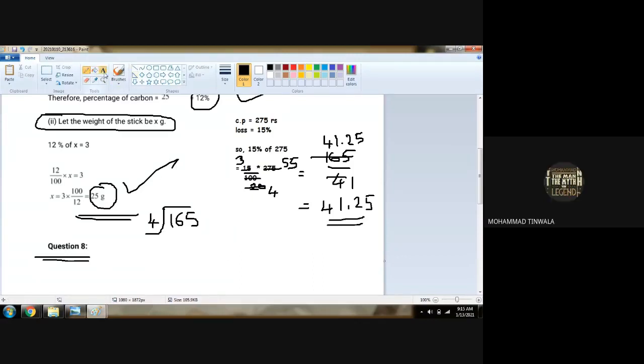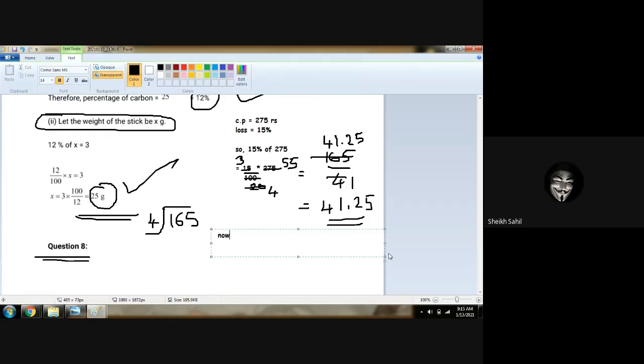Okay, now we will take this. Now we will place here. Now we will find selling price. Now CP we can directly write minus loss is equal to selling price. Yes. So CP is how much? 275 rupees.